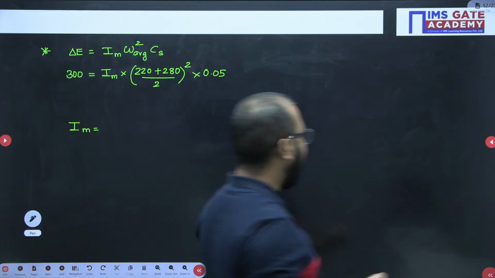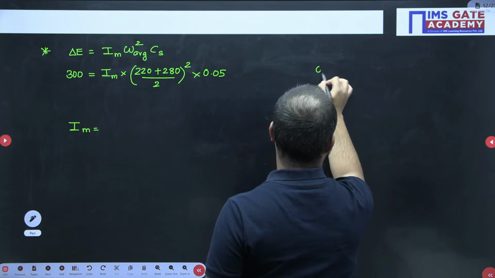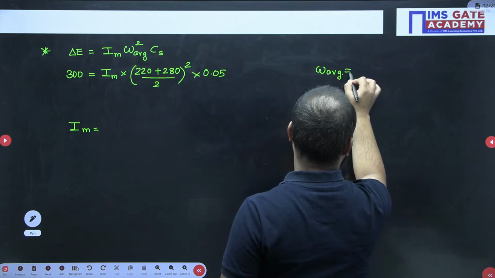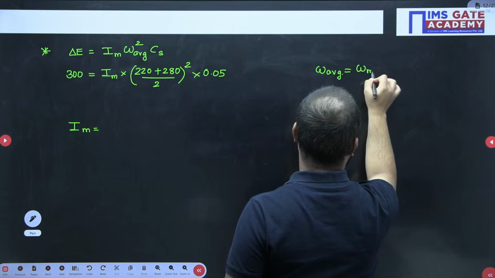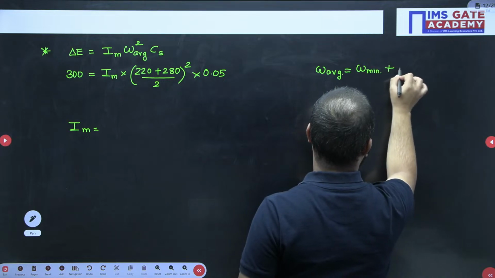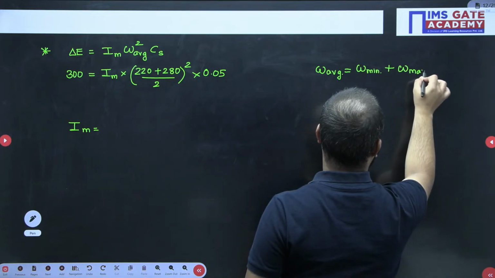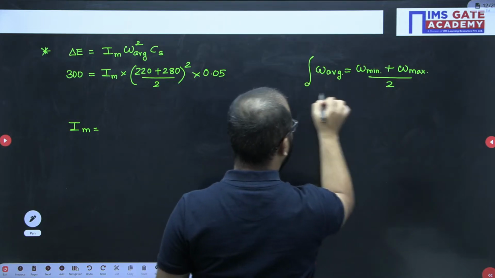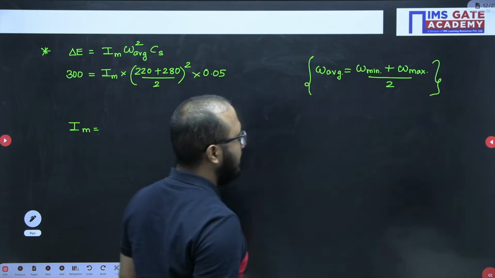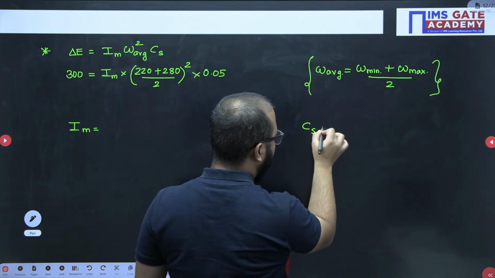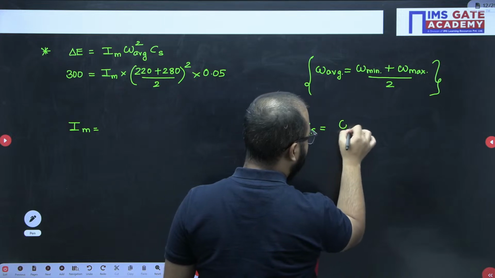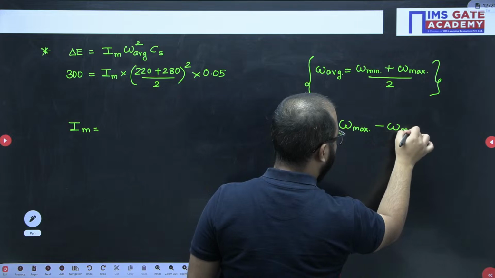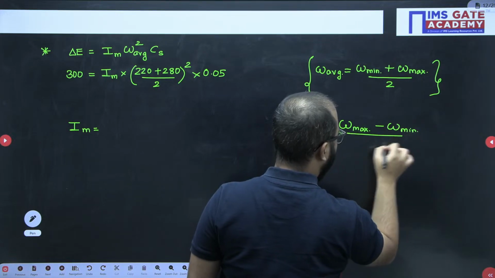Okay, so this part you should remember. Omega average will be written as omega minimum plus omega maximum divided by 2. Right? And the CS formula that we have already discussed in the previous class: maximum omega minus minimum omega divided by omega average.